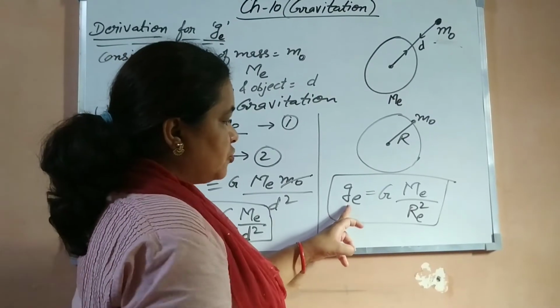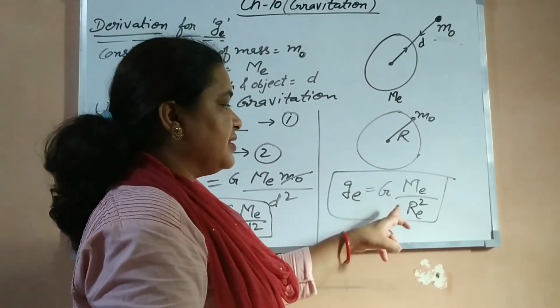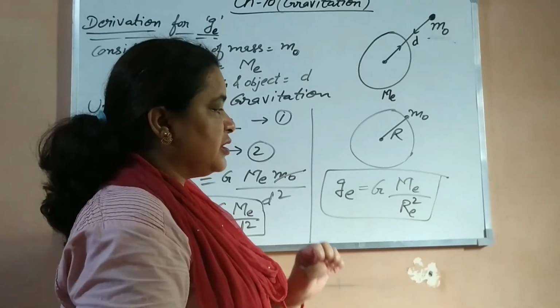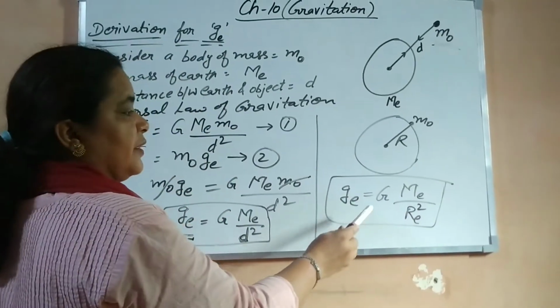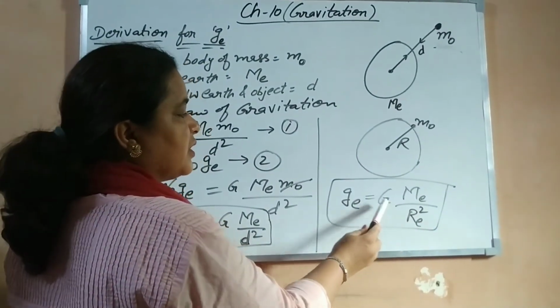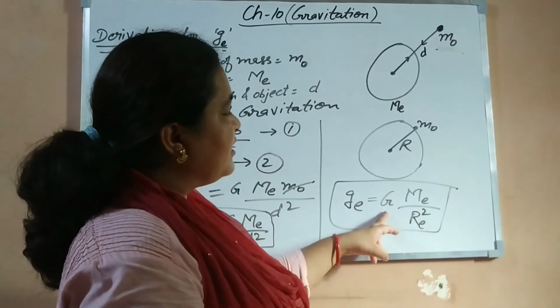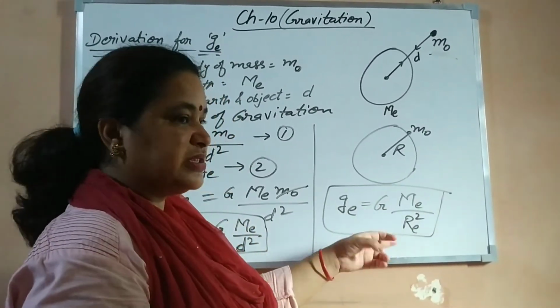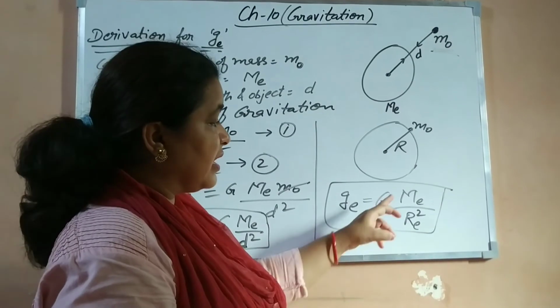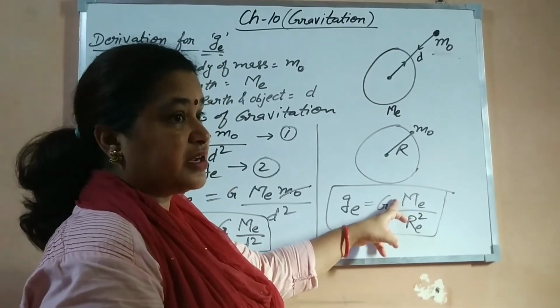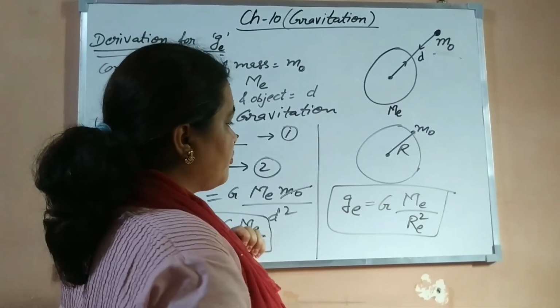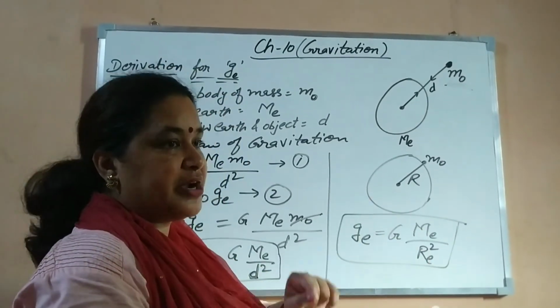I have told you that this acceleration due to gravity is independent of the mass of the falling object. Gravity depends only on the mass of the earth, the radius of the earth and capital G. You know that these values are constant: G is 6.673 into 10 to the power minus 11. Mass of earth is a constant, 6 into 10 to the power 24 kilogram. Similarly, we put the radius of the earth.